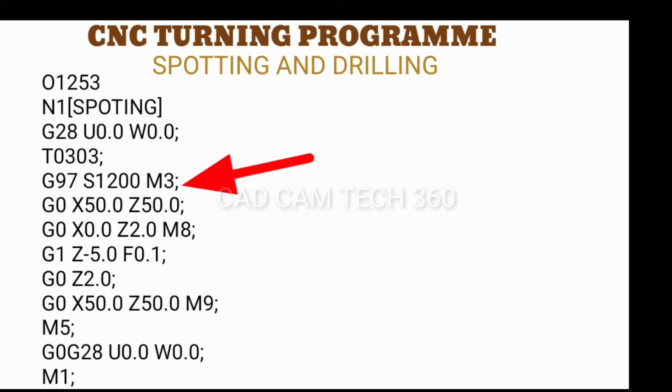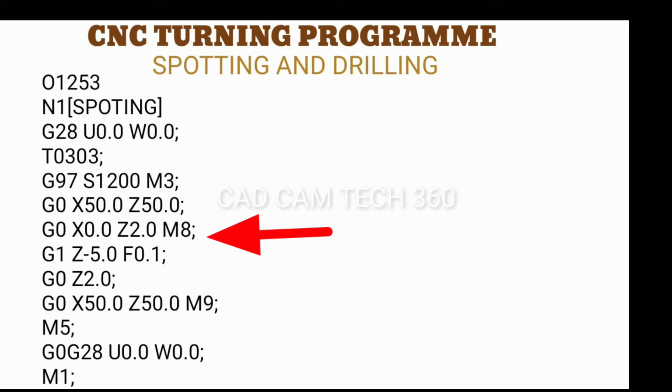And G97 S1200 M3. G97 is constant spindle speed, and S1200 is the spindle RPM. M3 is spindle rotate clockwise. And next one is G0 X50 Z50. This is the safe position. And G0 X0.0 Z2.0 M8.